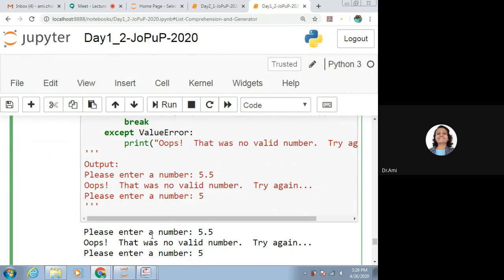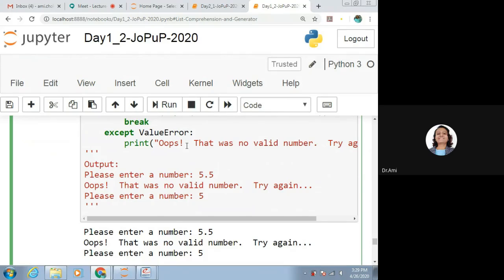So if in case we have entered the value as 5.5, it will give us the message: oops, that was no valid number. Try again. It is not giving the message as ValueError. Why?